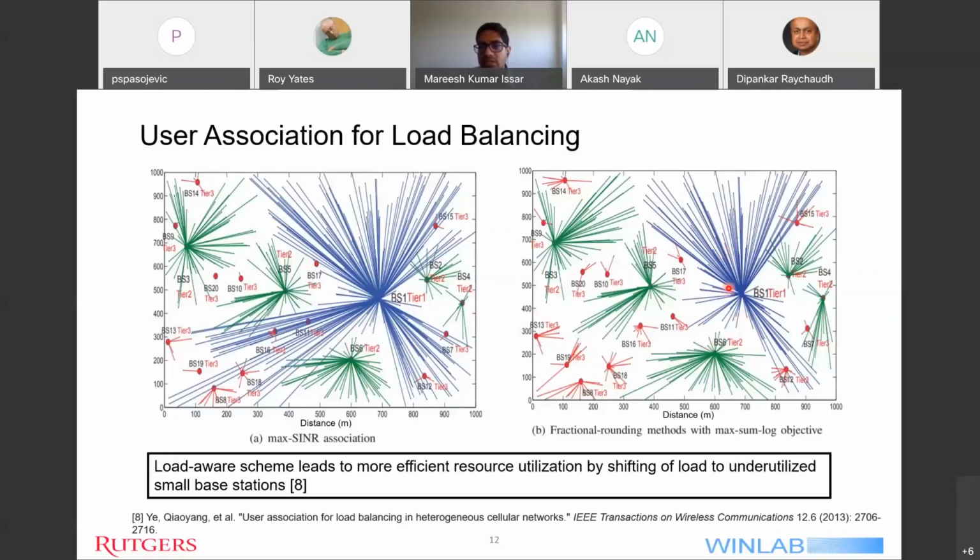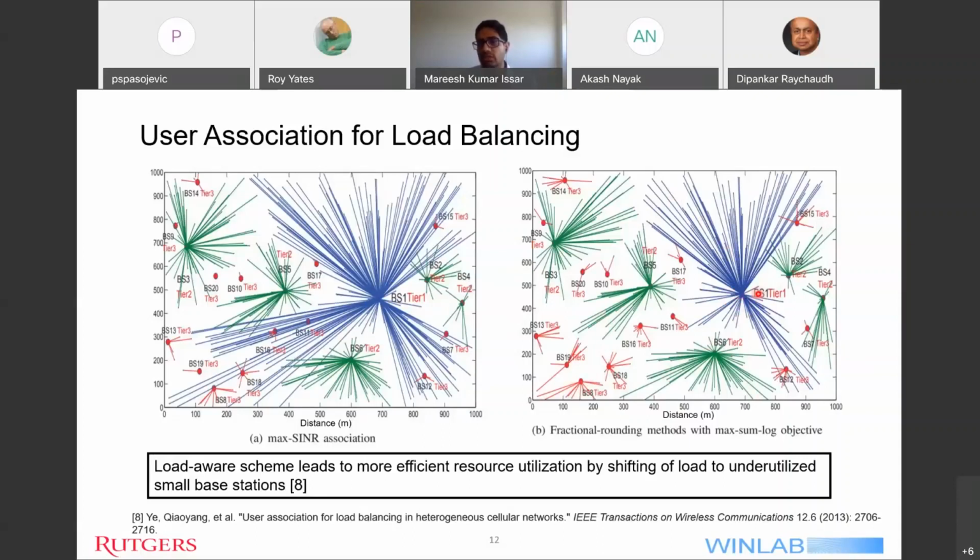Now here we can see that the number of users attached to the macro cell, the blue lines, are reduced a lot. And also the green lines and the red lines have increased. This means that the previously underutilized small cells are now being utilized, as the users closer to them are attached to the nearby pico cells or the small cells.